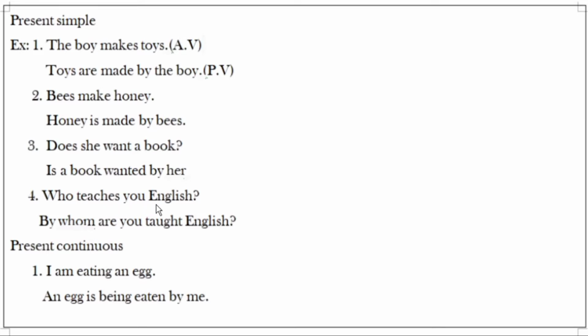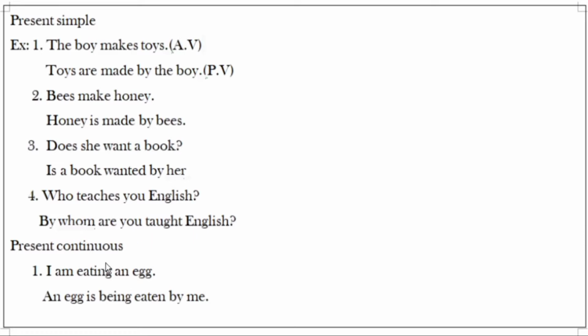Who teaches you English? For it, interrogative mode, how can you change it to passive form? By whom are you taught English? Why should we use are? Because teachers is indicated here, it is present simple, so present tense. So we have to use the be-form verb are here. You are taught. Verb 3 for teaches is taught. So it is the pattern when we change active voice to passive voice.